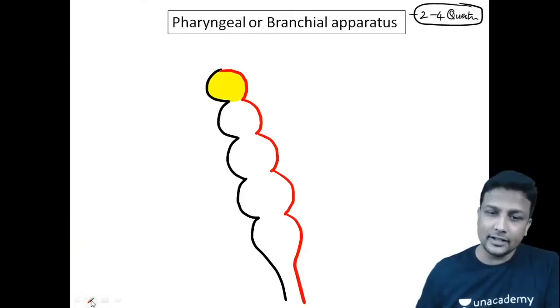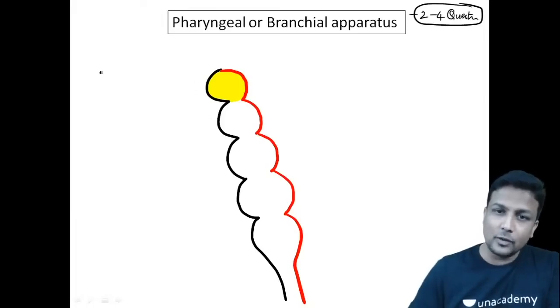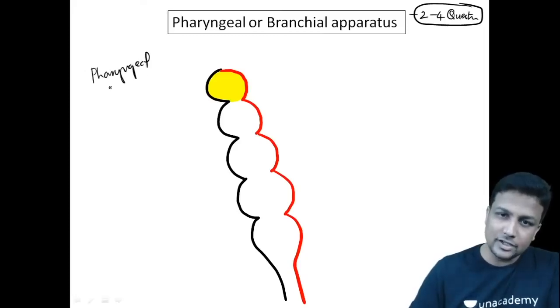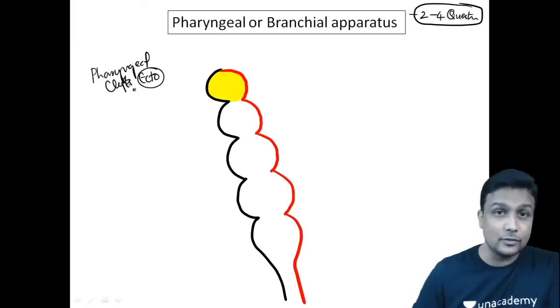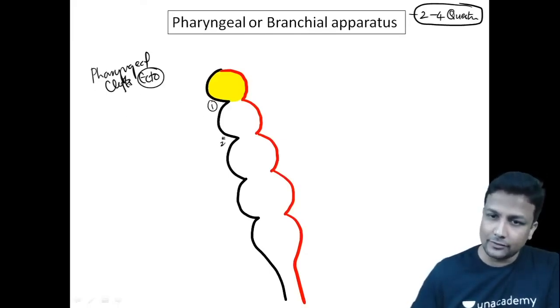First of all, you have to understand here that ectoderm is the one which is going to form your cleft. So pharyngeal clefts are derived from where, sir? They are derived from ectoderm. That itself is one of the MCQs. And how many clefts do you have, sir? You'll be having 4 clefts. 1, 2, 3, and 4, guys.